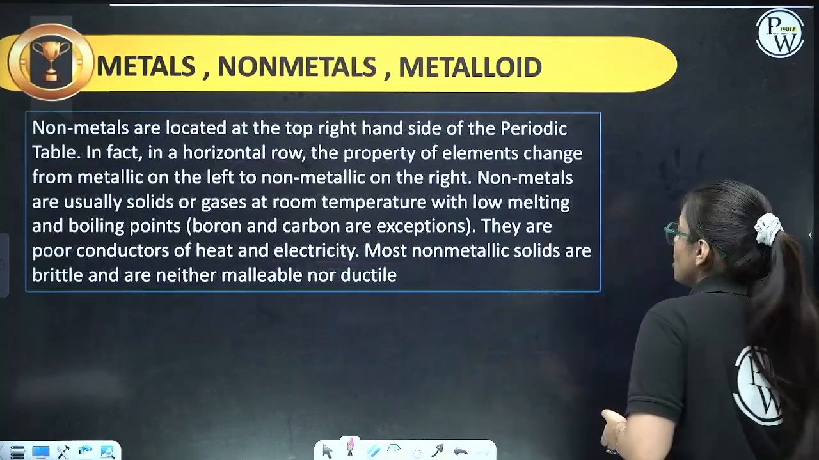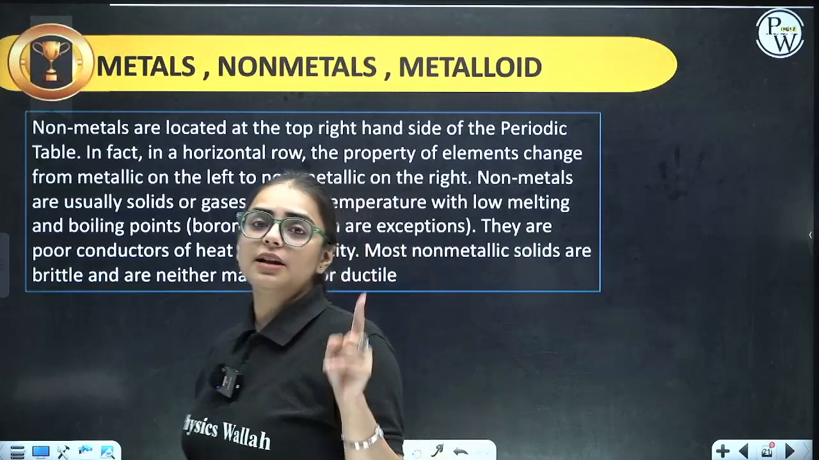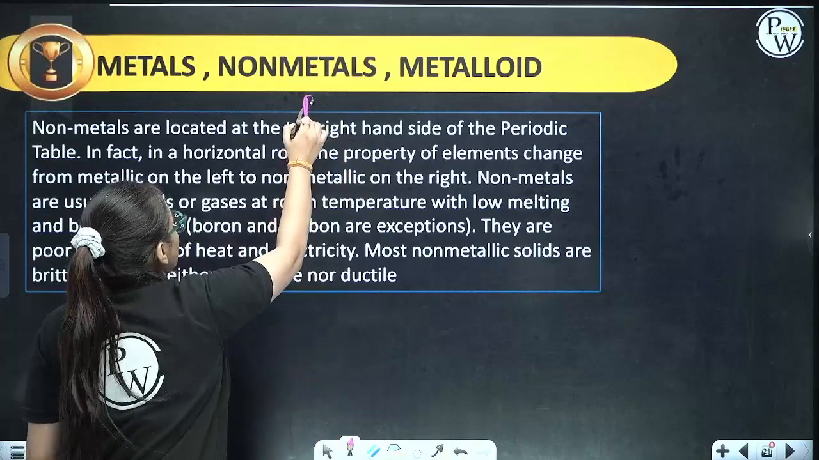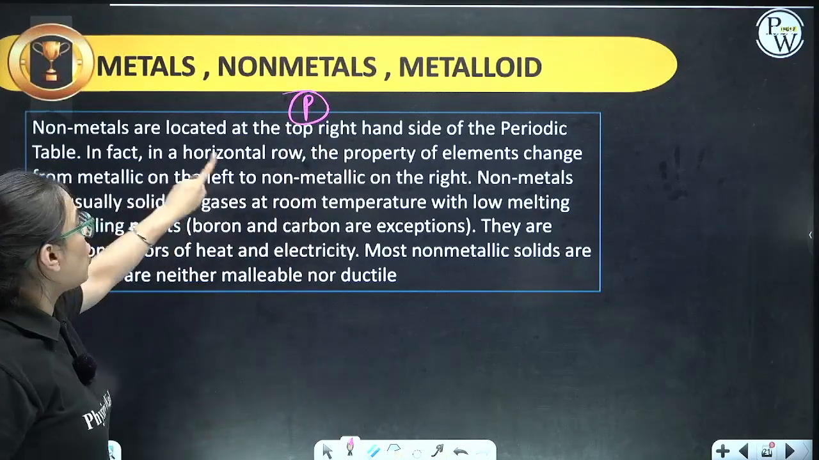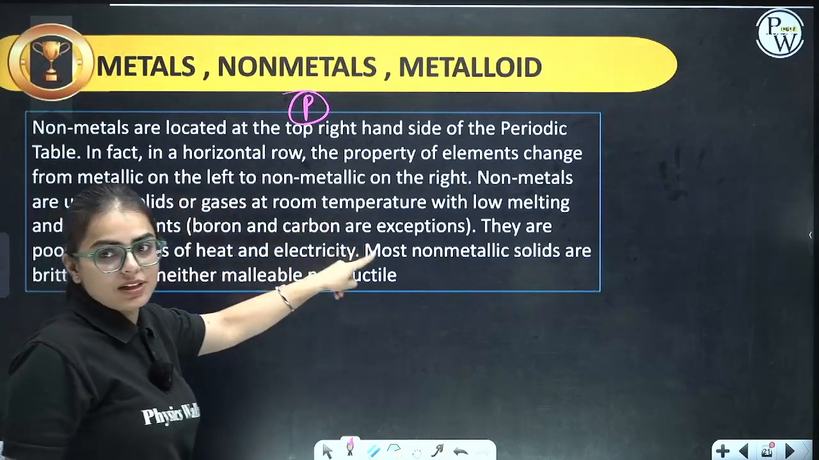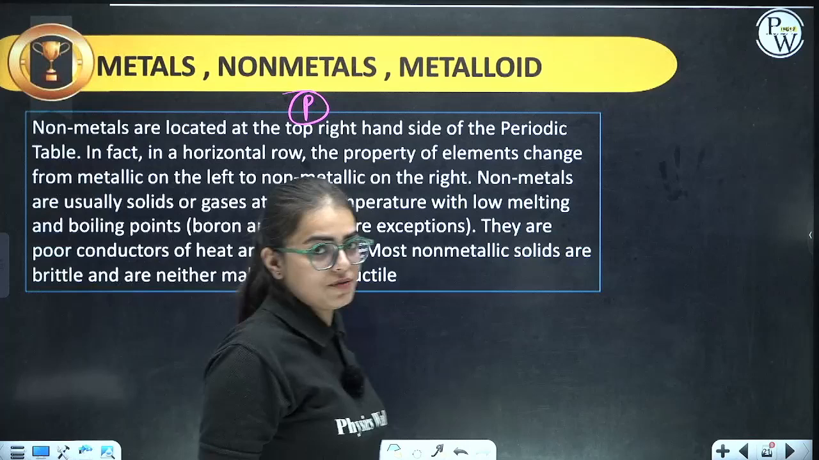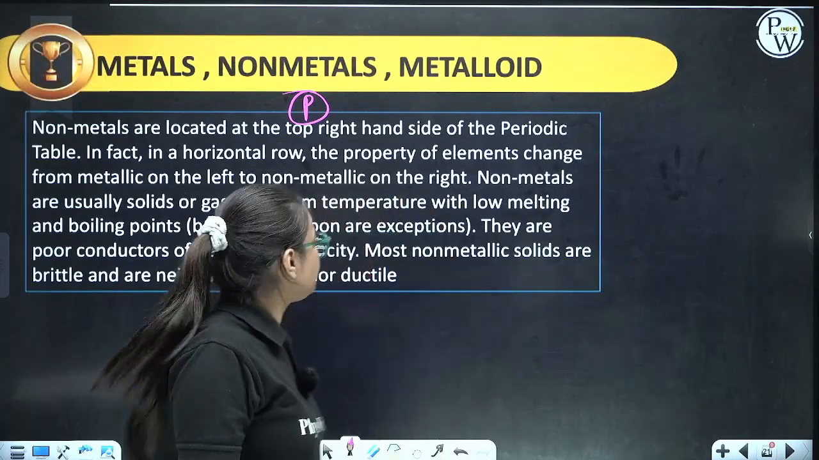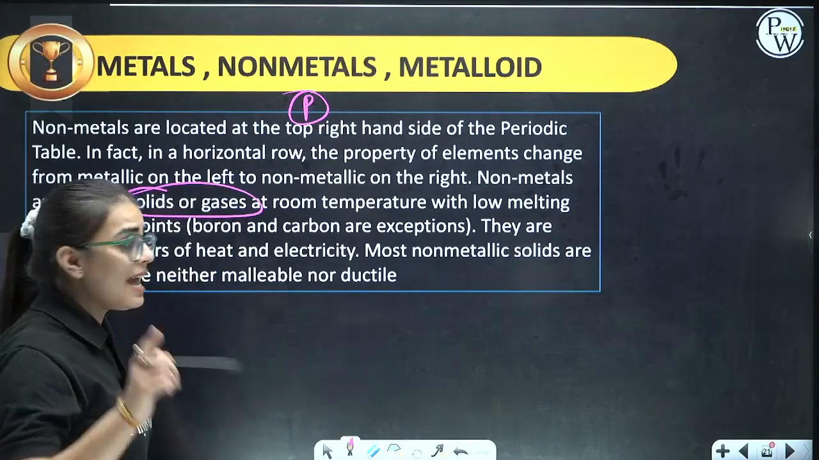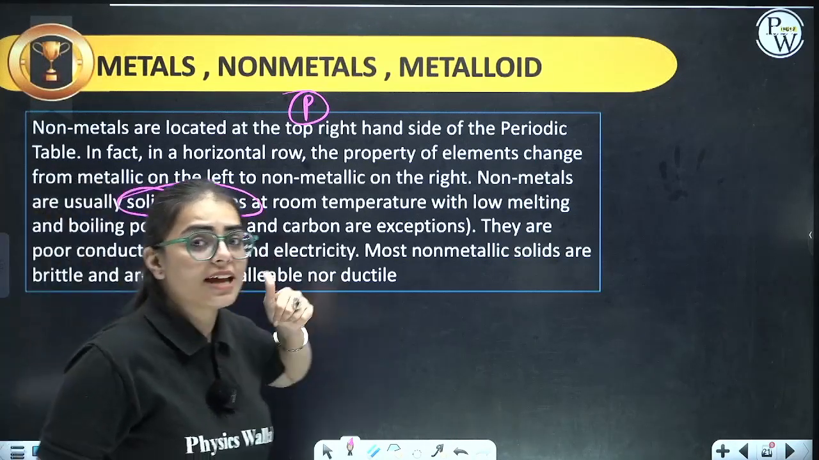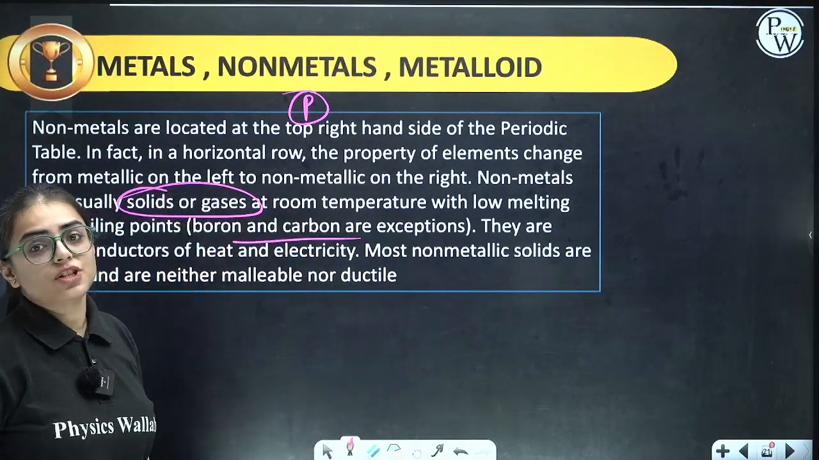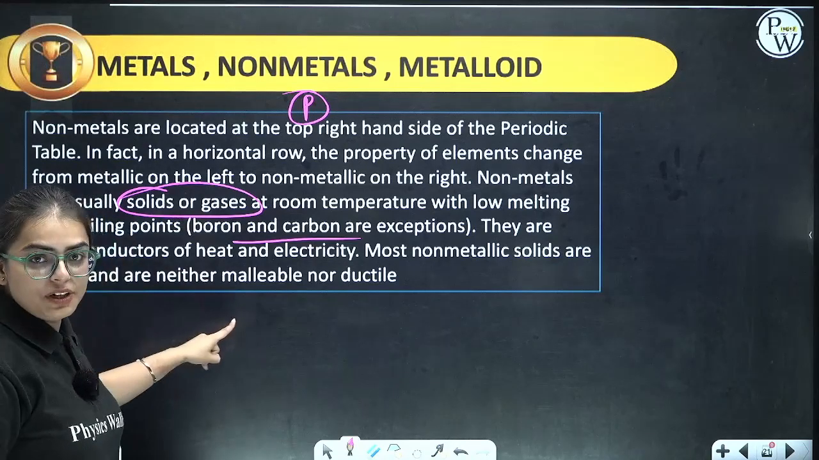Clear? Let us talk about non-metals. Non-metals are located at the top right hand side. That means the P block elements. In fact, in a horizontal row, the properties of elements change from metallic on the left to non-metallic on the right. I already told you, metals on the left hand side, non-metals on the right hand side. Now, non-metals are usually solid or gas, and they have low melting and boiling points. There are exceptions, boron and carbon, which have high values. They are poor conductors of heat and electricity.